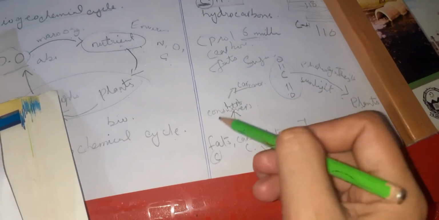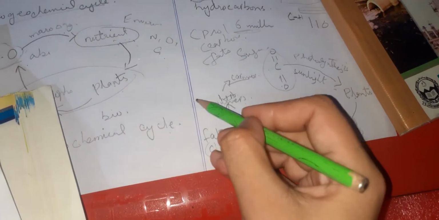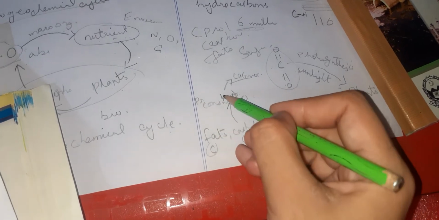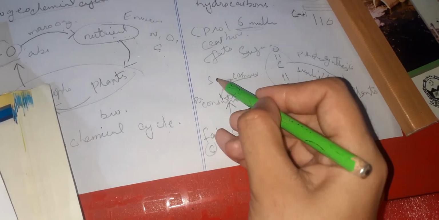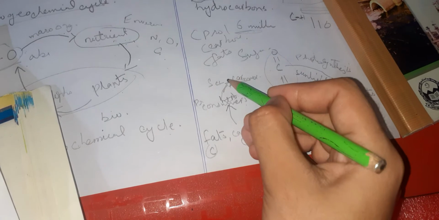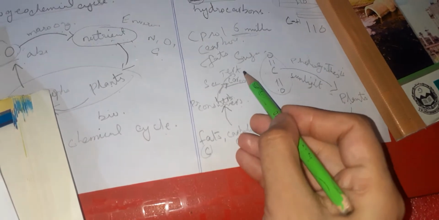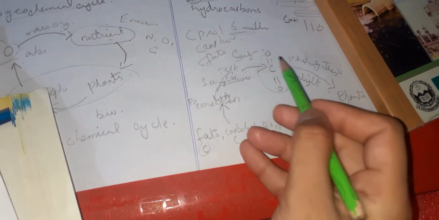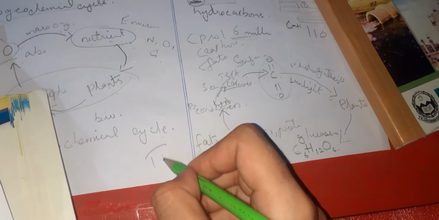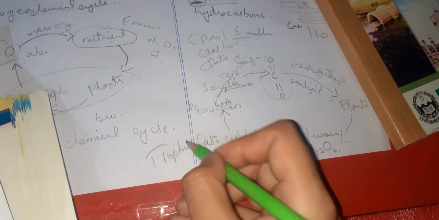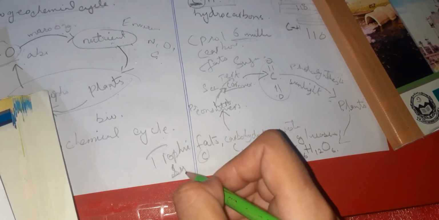Okay, now consumers, we have three types of consumers. Primary consumers. From primary consumers, they are taken by secondary consumers. From secondary, they are then taken by tertiary consumers. And after all, what happens? They are changed into carbon dioxide once again and given into the atmosphere. Right? In your book, they have written a word. The word is trophic level. Trophic system.